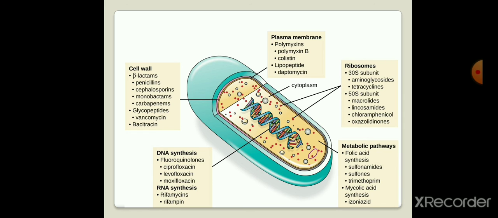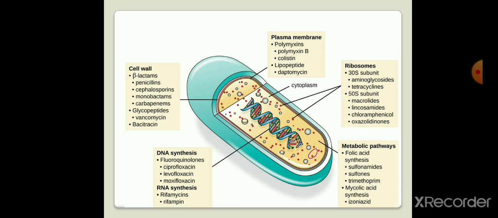The second way of inhibition is DNA synthesis. If the DNA or RNA synthesis, the genetic material of that bacteria, is not synthesized, the bacterial cell gets ruptured, and that is another way. Examples of DNA or RNA synthesis inhibitors are ciprofloxacin, levofloxacin, rifampin, and rifamycin.